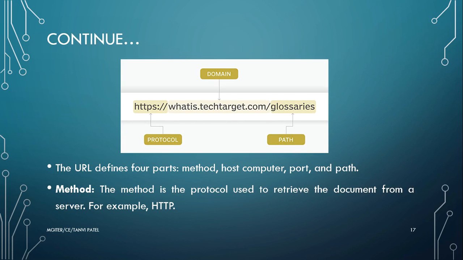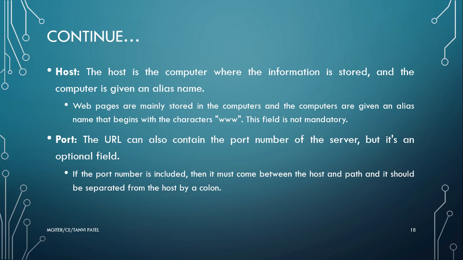First is method. The method is the protocol used to retrieve the document from the server, for example HTTP. Next is host. The host is the computer where the information is stored, and the computer is given a name. Web pages are mainly stored in computers, and the computers are given a name that begins with the characters www. Next is port.